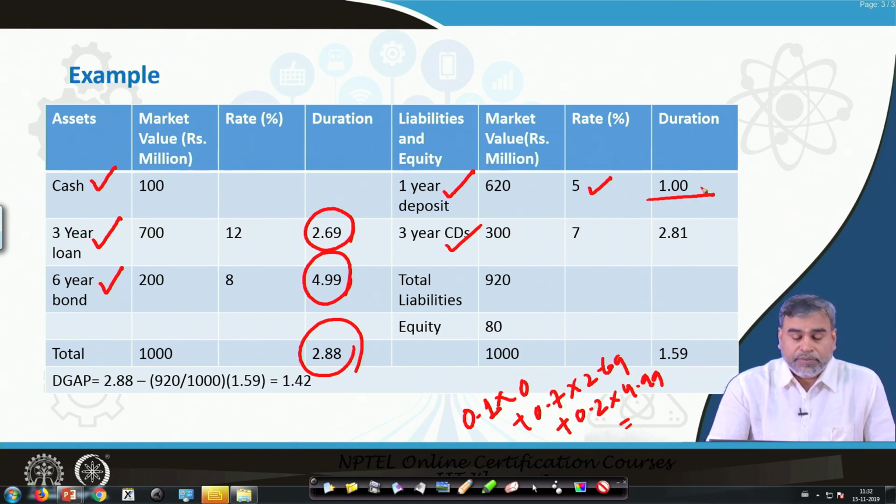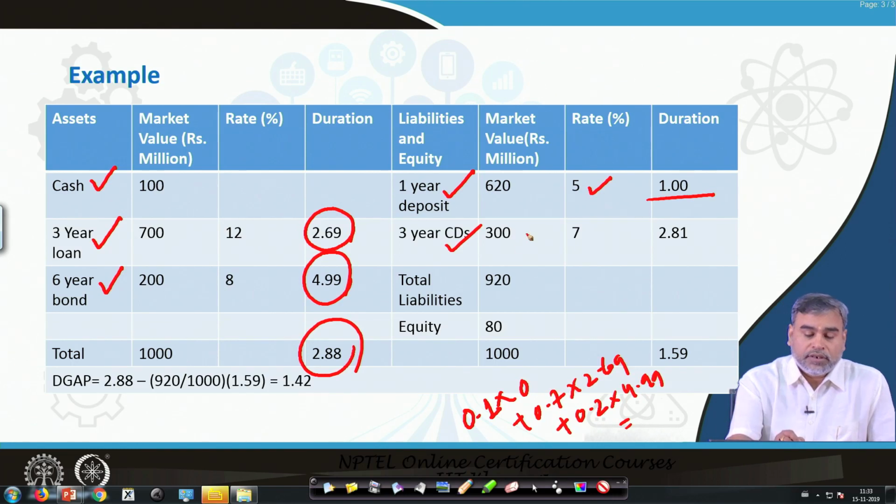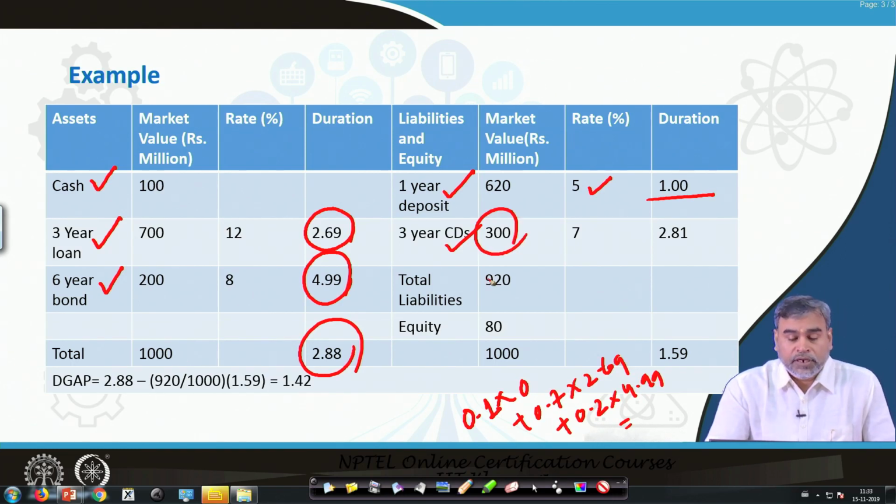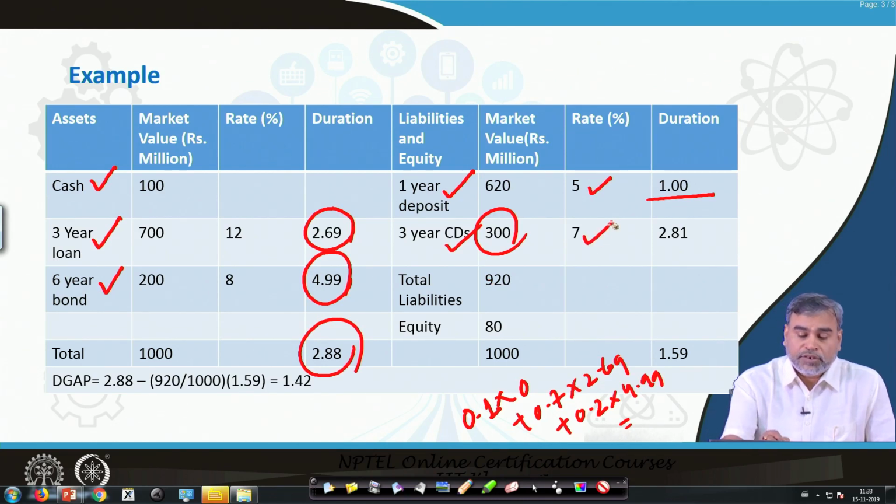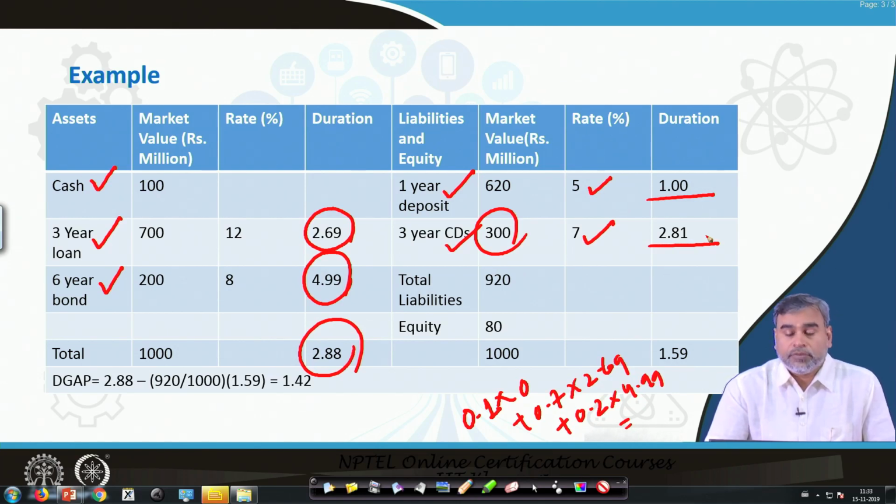And for the 3 year certificates of deposit, there are 300 million rupees worth of certificates of deposit, the interest rate is 7% and the duration is 2.81.